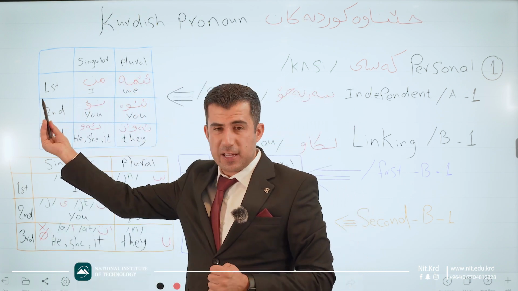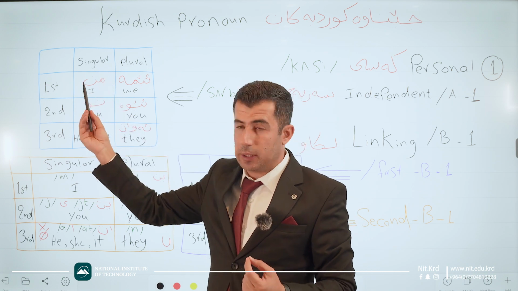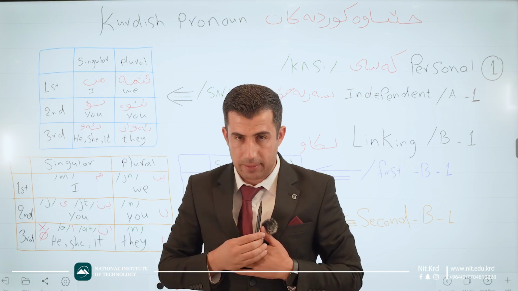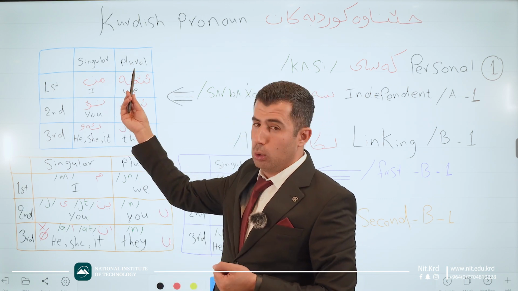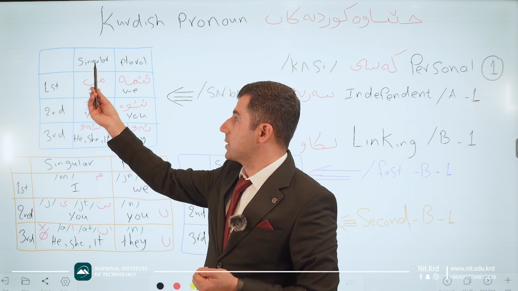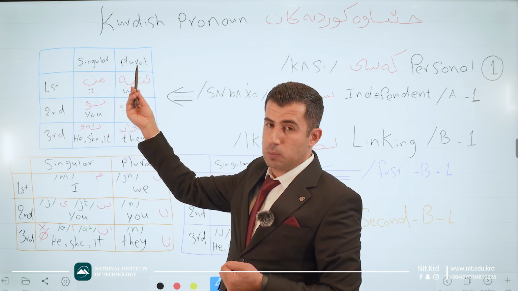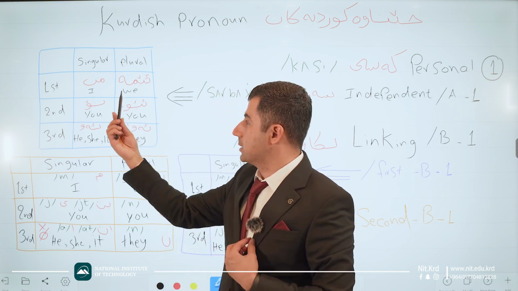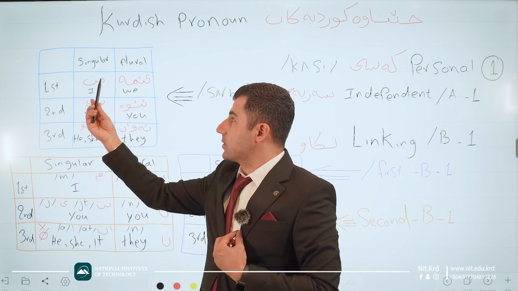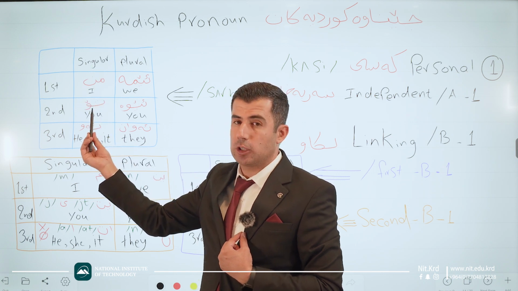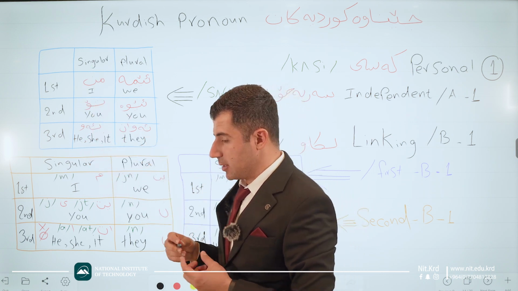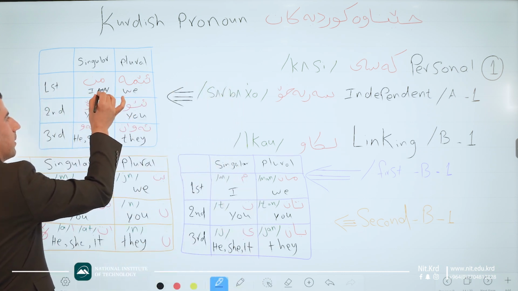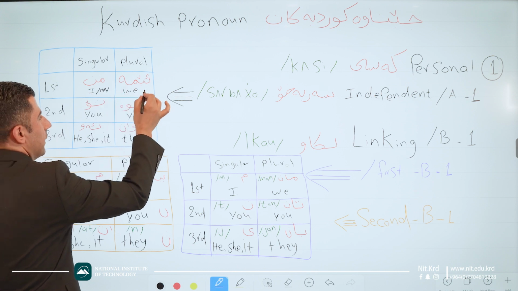For example, for the first person, which is singular, we use men. Men is equal to I. Good. For making plural for the first person, instead of singular, we change to plural. It becomes ema. Ema. Good. For the second singular, we use to. To. Good. I think it's okay for me for writing down. Then here is men. That's men. We, ema.